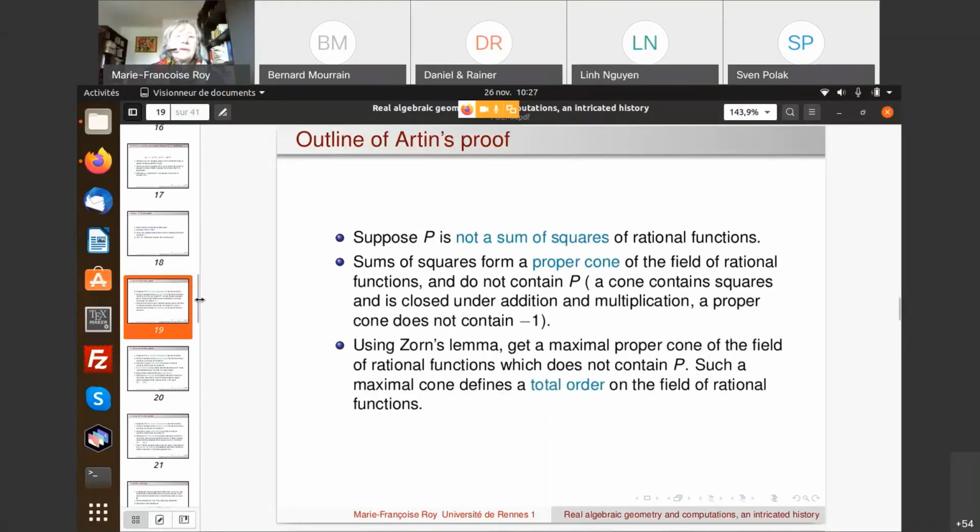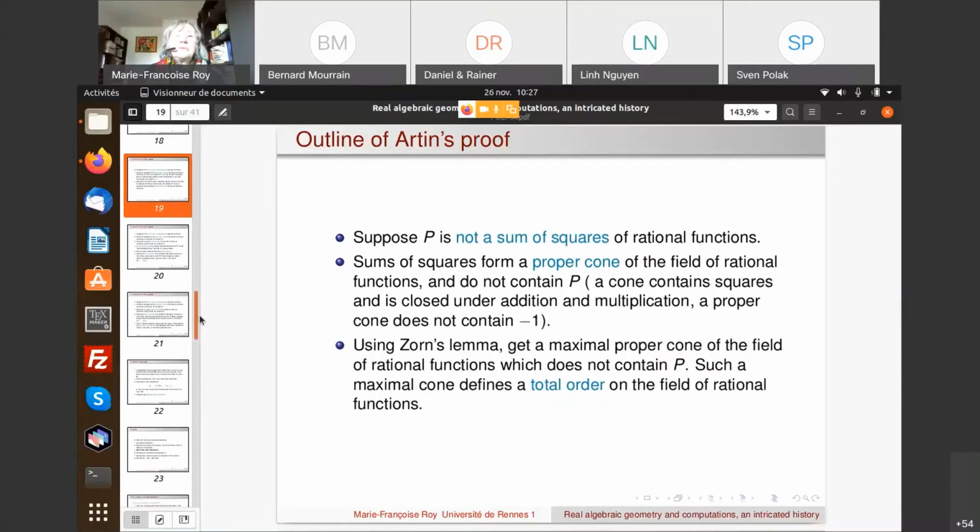Okay. So it's a proof by contradiction. We suppose that P is not a sum of squares of rational functions, and we are going to prove that P is taking a strictly negative value at a given point. So it goes like that. We look at the sums of squares. They form a proper cone of the field of rational functions and do not contain P. By a cone, I mean something which contains squares and is closed under addition and multiplication, and a proper cone is a cone which does not contain -1.